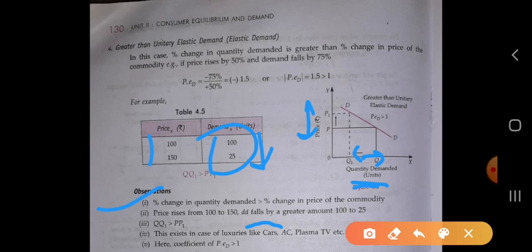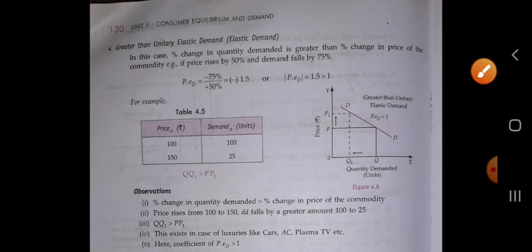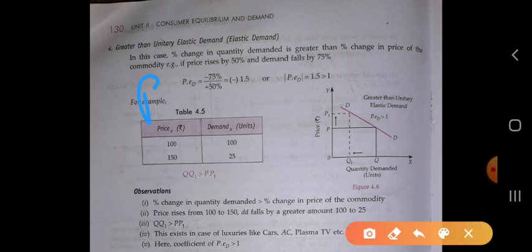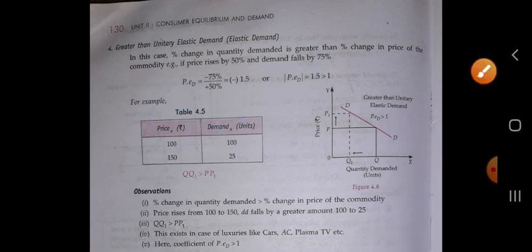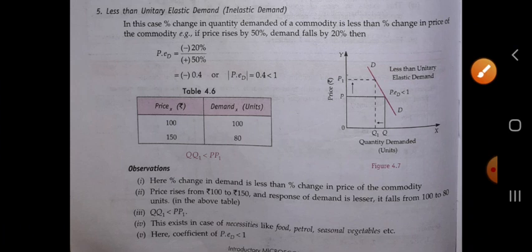It exists in the case of luxury goods. It basically deals with luxury goods, for example cars, plasma TVs, as well as air conditioners. For all the products, all the commodities, it exists in that situation. Here the coefficient of price elasticity of demand is greater than 1. Here PED is greater than 1. OK, so the next one is less than unitary elastic.